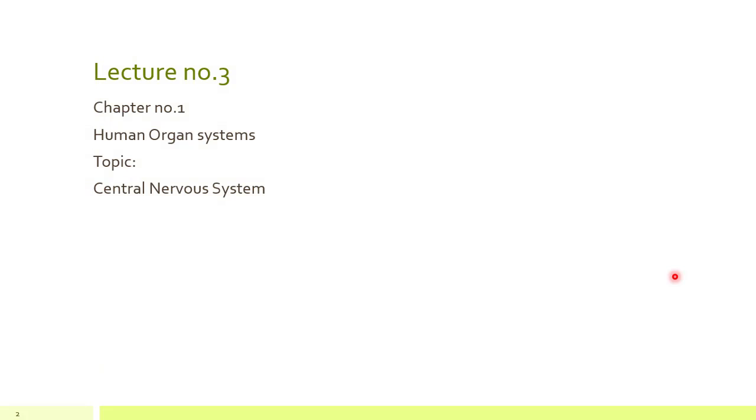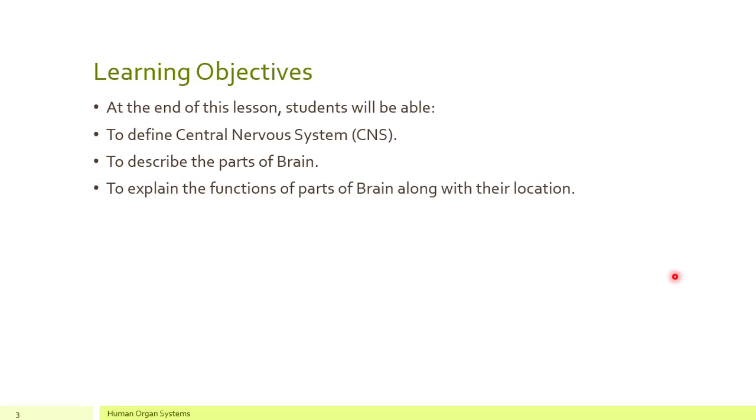So this is our lecture number 3 from chapter number 1, Human Organ Systems. The main learning objectives of today's lecture are: at the end of this lesson, you all will be able to define central nervous system, describe the parts of brain, and explain the functions of parts of brain along with their location.